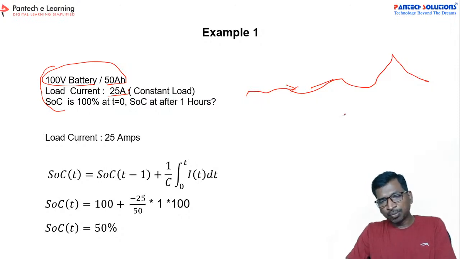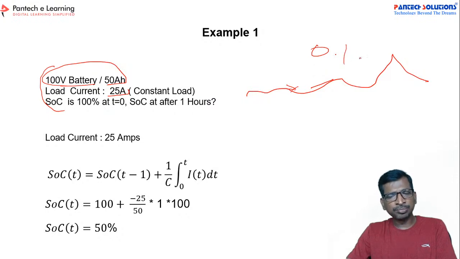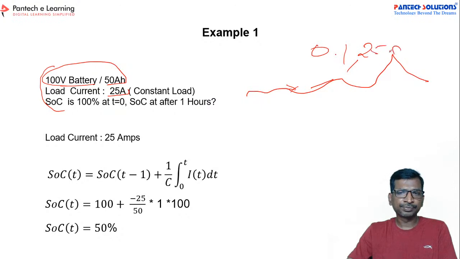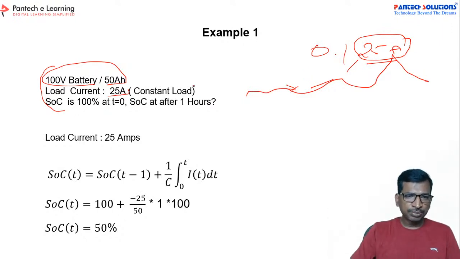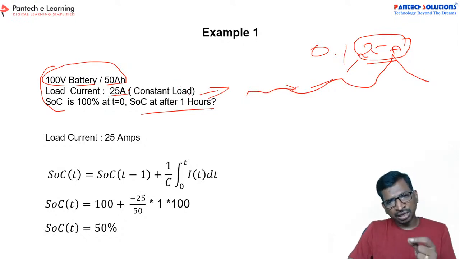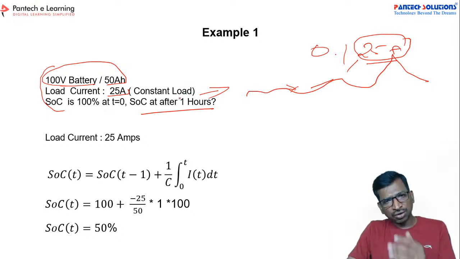But let us take the maximum current. The motor can draw 0 ampere also, and 1 ampere also sometimes, but the maximum rated current, let us take 25 ampere. So continuously the motor is going to draw 25 ampere at the maximum level. Let us assume the load current is 25 ampere. Now we are going to calculate the SOC after 1 hour. So continuously we run this motor for 1 hour, which means 25 ampere is continuously drawn. Now you have to calculate how much energy will be remaining.